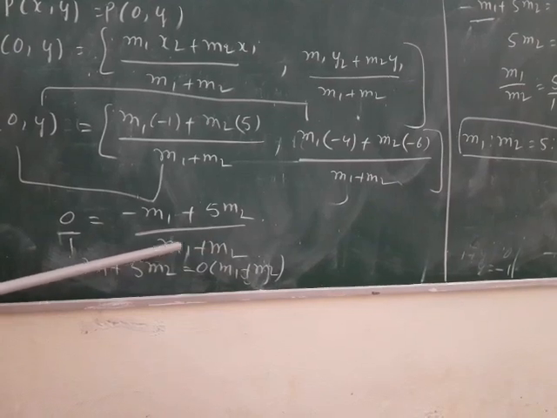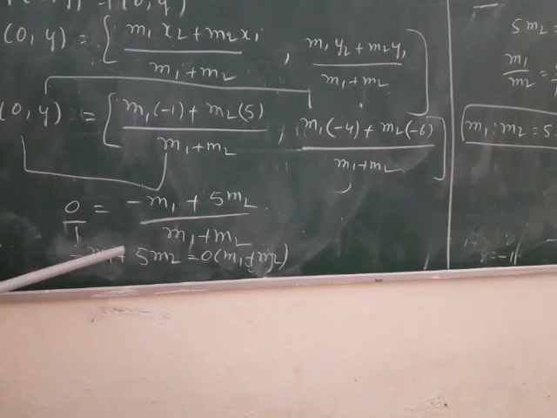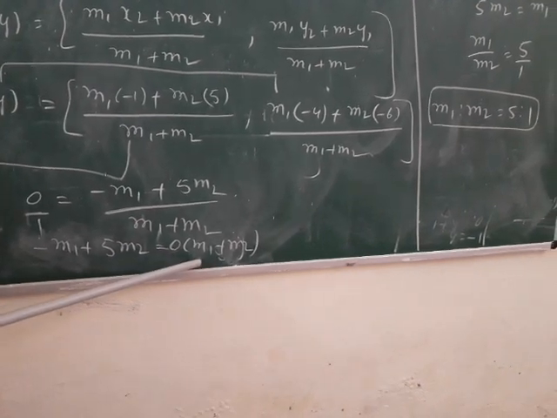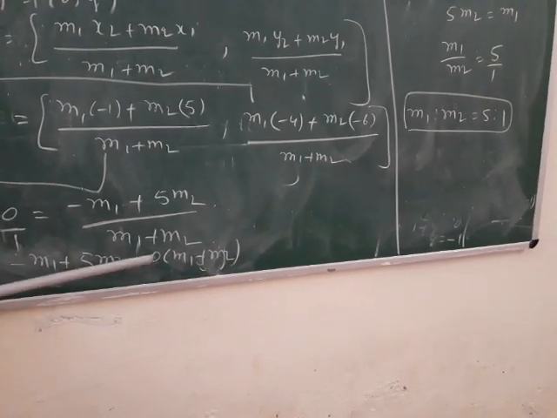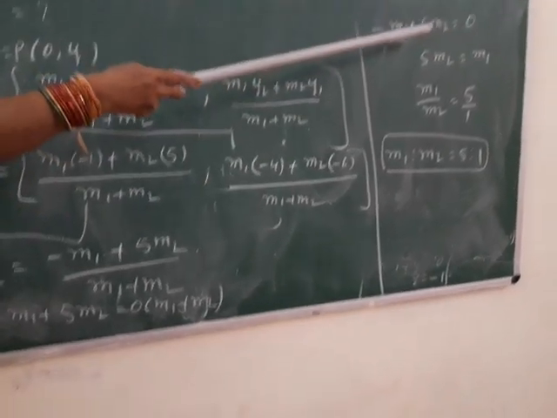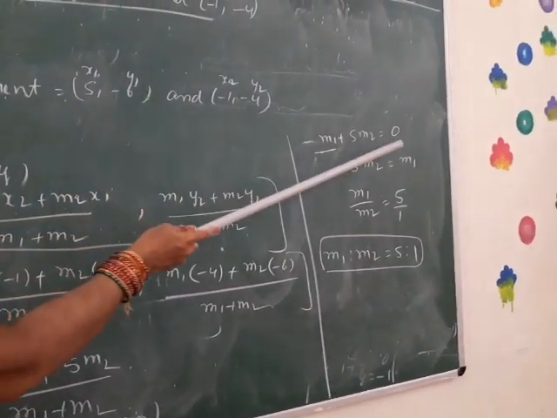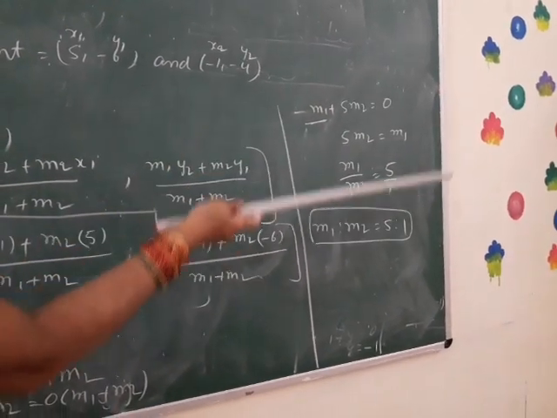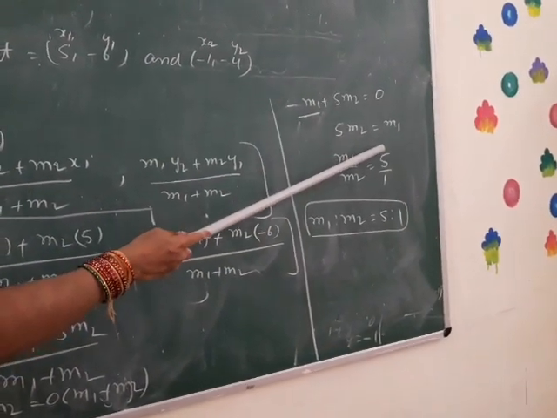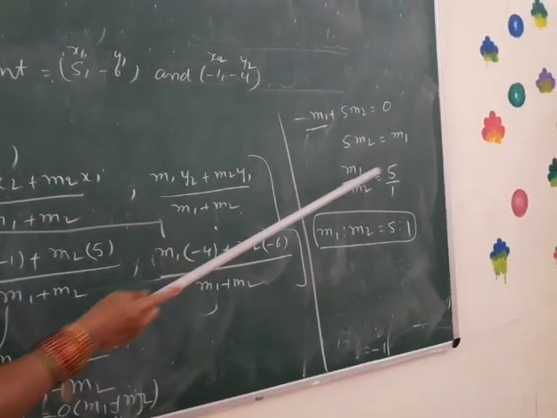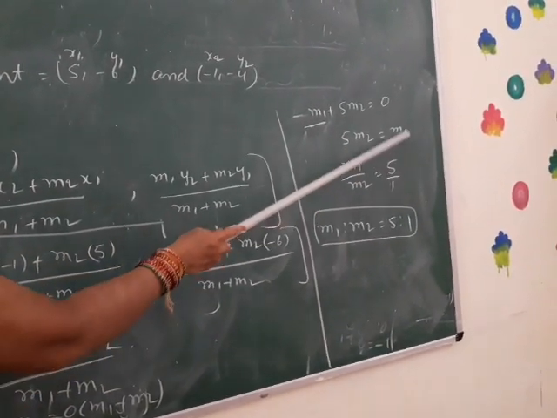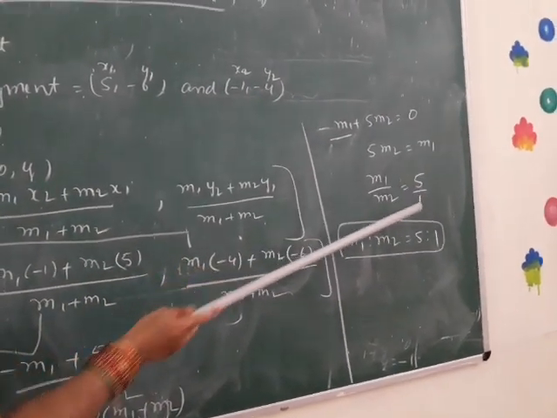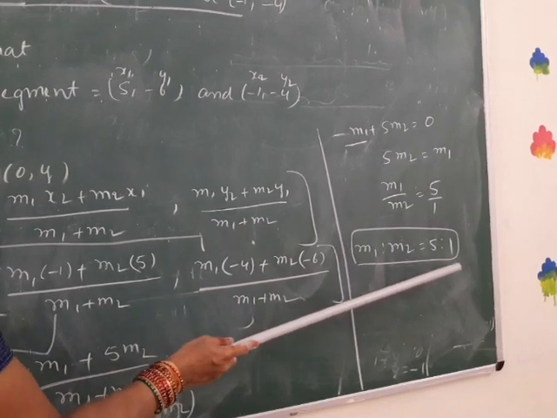So we do the cross multiplication. The value is minus m1 plus 5m2 equal to 0 into (m1 plus m2). So 0 into anything is 0, so minus m1 plus 5m2 equals 0. We move this m1 to RHS, and the minus sign is changed to a plus sign. 5m2 equals m1. Then we move m2 to RHS: m1 by m2 equals 5 by 1. So m1 is to m2 equals 5 is to 1.